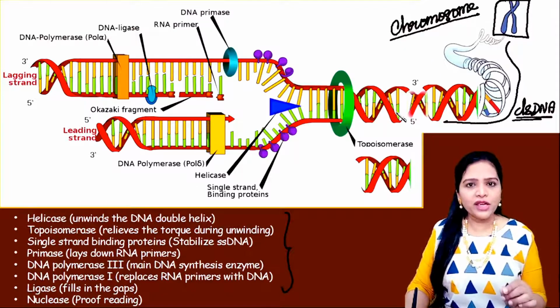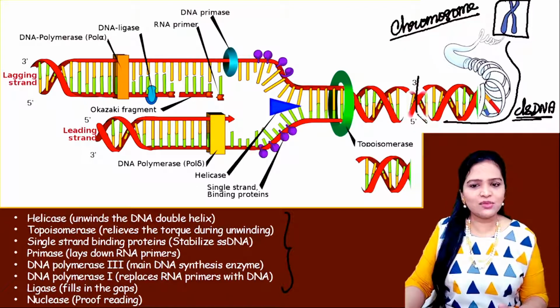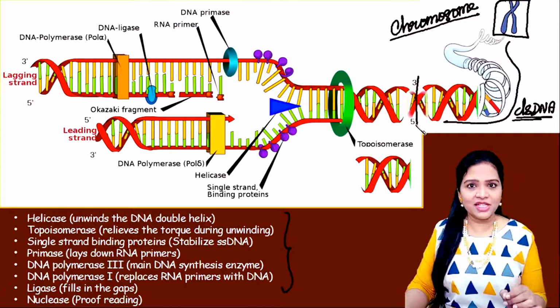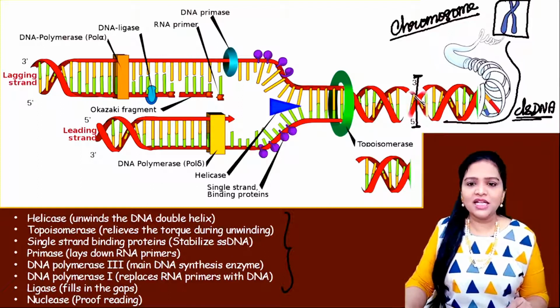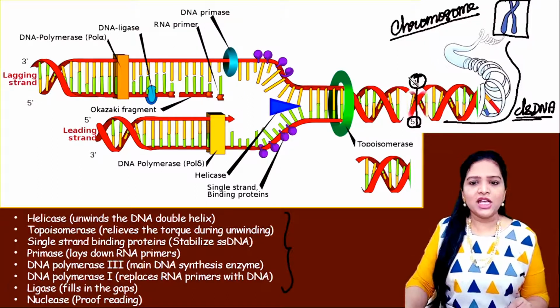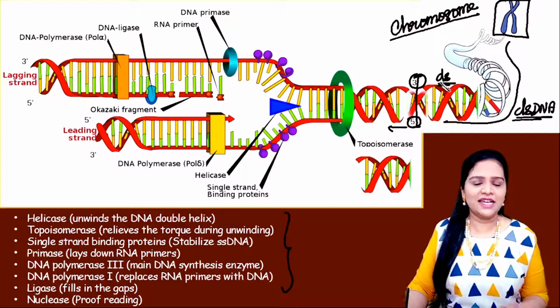The point where the replication starts will have one direction, so it has polarity. If this is the point where the replication is going to start, then one strand has 3' polarity and another strand has 5' polarity. Before that, the DNA remains a double-stranded helix.